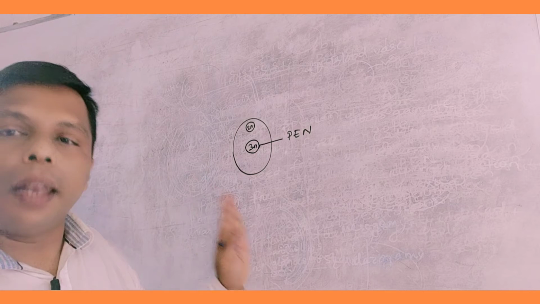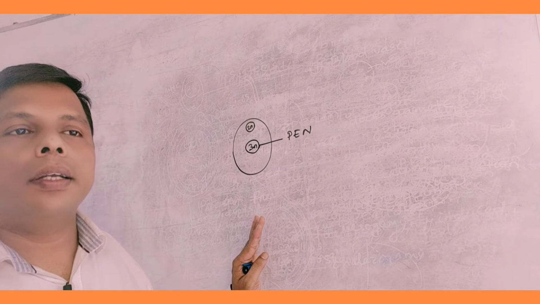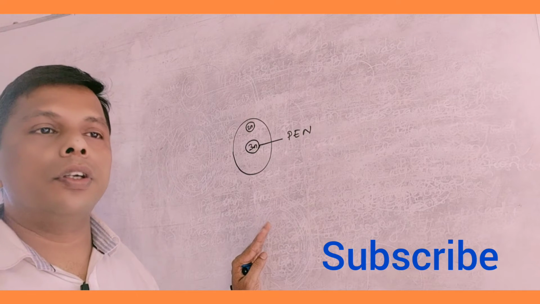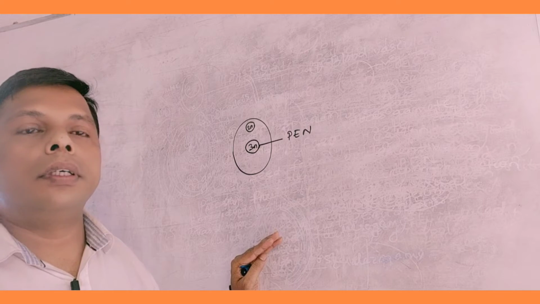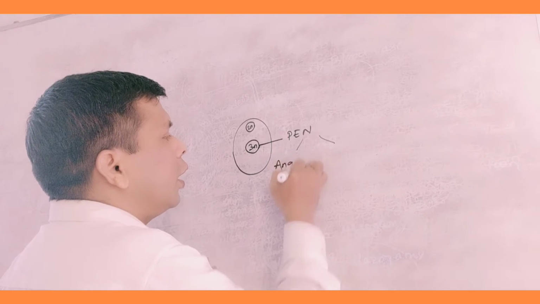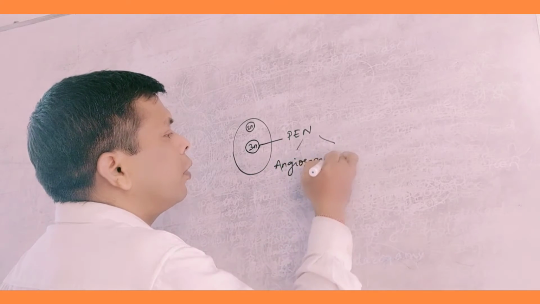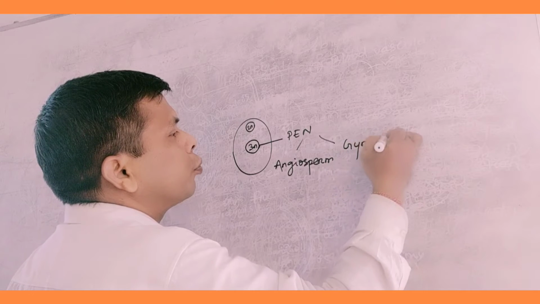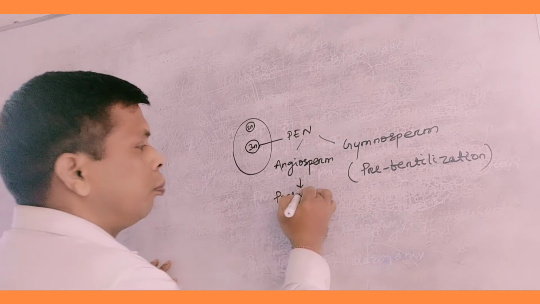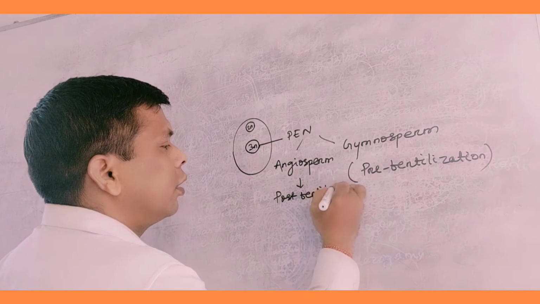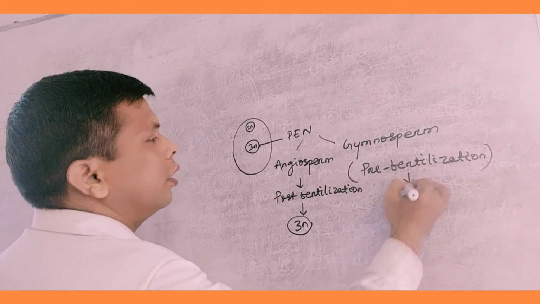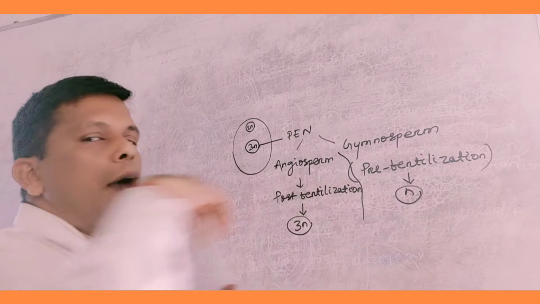Clear? In angiosperms, the endosperm is triploid in nature, and it is a post-fertilization event. But in gymnosperms, the endosperm is formed before fertilization and is haploid in nature.